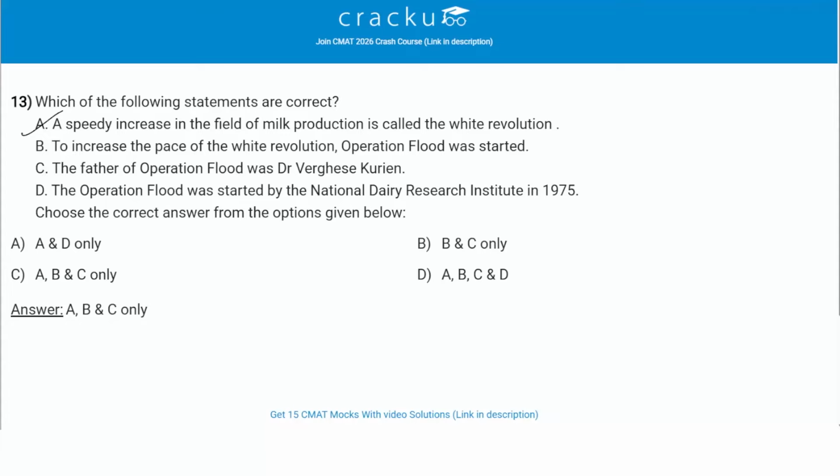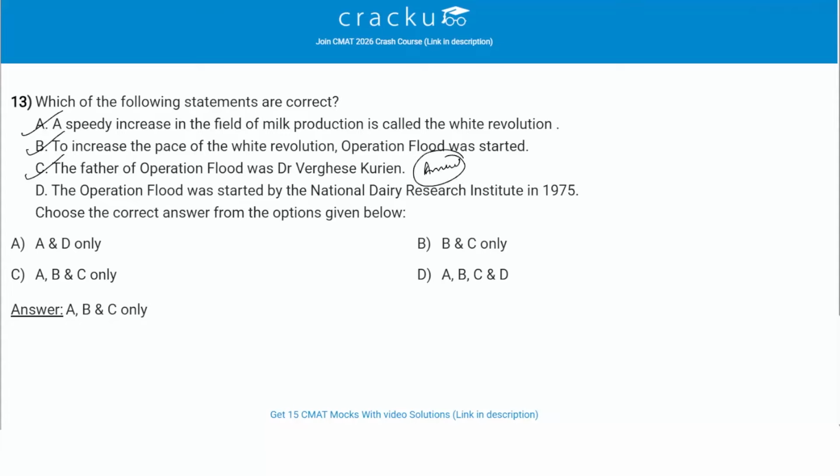Then second is saying to increase the pace of the White Revolution, Operation Flood was started. Again, this is also correct. Operation Flood was the specific program launched in 1970 by the NDDB to drive the White Revolution. It aimed to establish a nationwide milk grid and empower farmers through cooperative societies. Then we have: the father of Operation Flood was Dr. Verghese Kurien. This is also correct. Dr. Verghese Kurien is recognized as the father of the White Revolution and the chief architect of Operation Flood. He developed the highly successful Anand pattern cooperative model famously used by Amul.